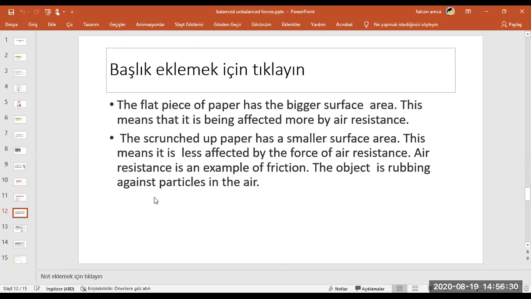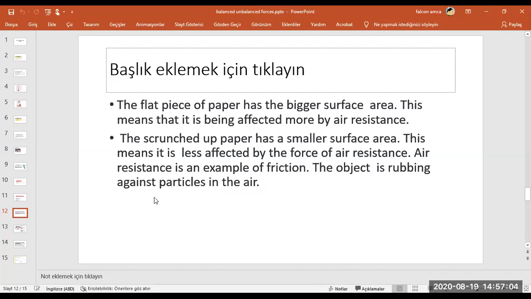Yes. You can test it with paper. Think about flat paper or scrunched up paper. Okay, flat paper, like A4. A4 has a bigger surface area. For example, from 3 meters or 2 meters, you take a flat piece of paper like A4 and you take a scrunched up paper.